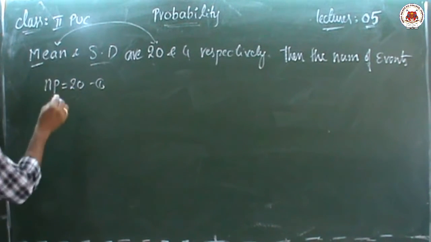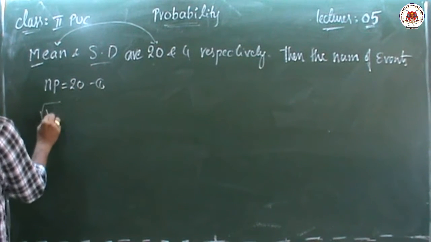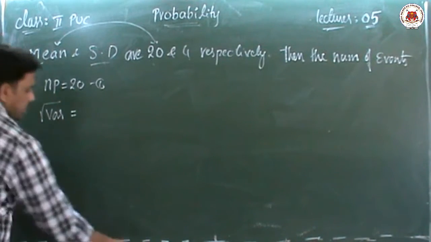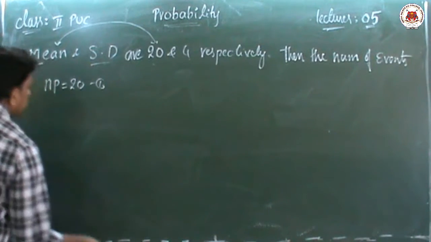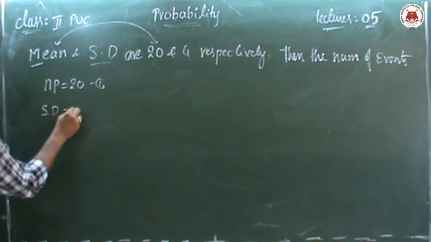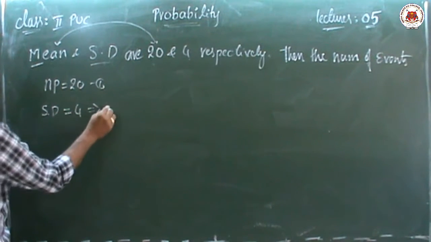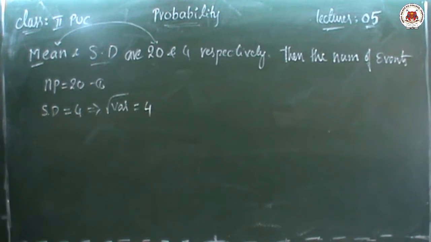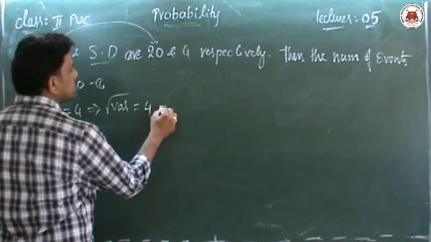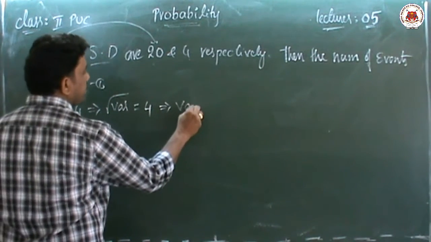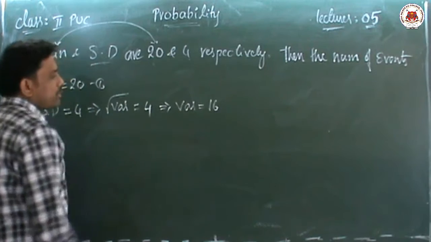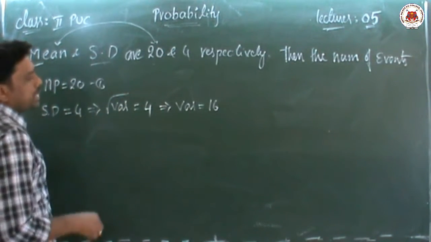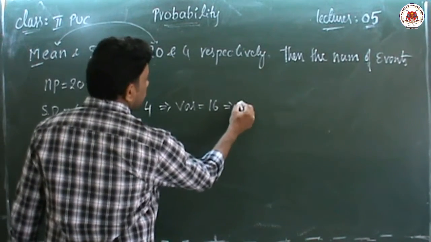Then the standard deviation is the square root of variance, and it is given as 4. So the square root of variance equals 4. I want only the variance, so squaring both sides to remove the root, variance equals 4 square, which is 16.